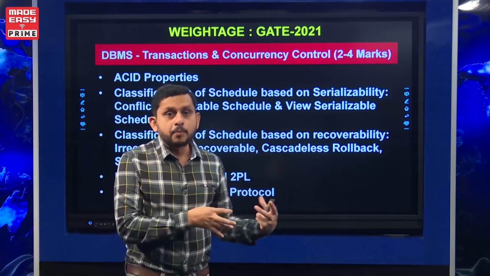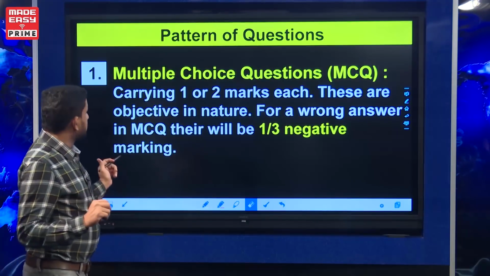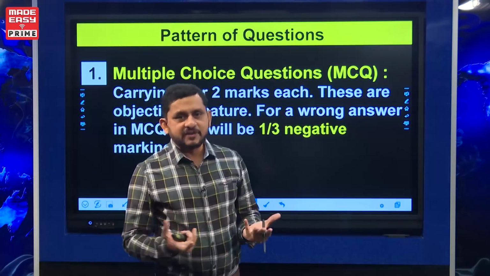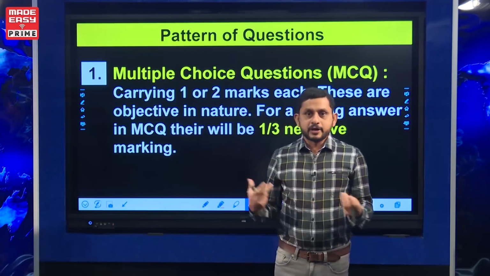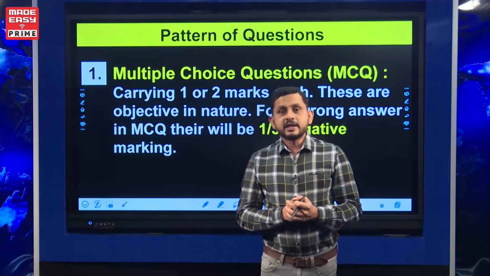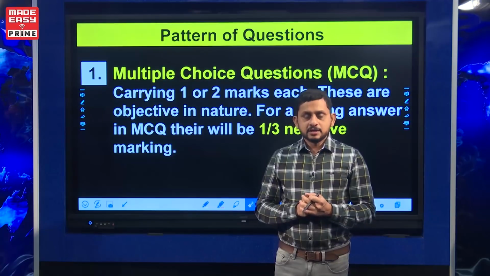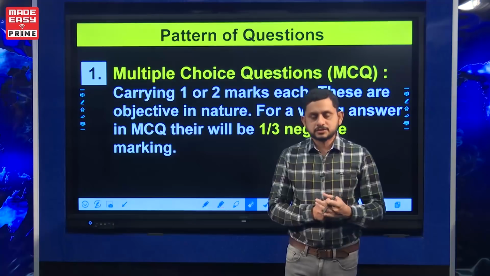Topic wise, subtopic wise. Let us see the pattern of questions. One pattern is multiple choice question. It is well known, it was there in the previous pattern also, and the most important thing here is the negative marking. Because of negative marking, you should be very focused when answering multiple choice questions.